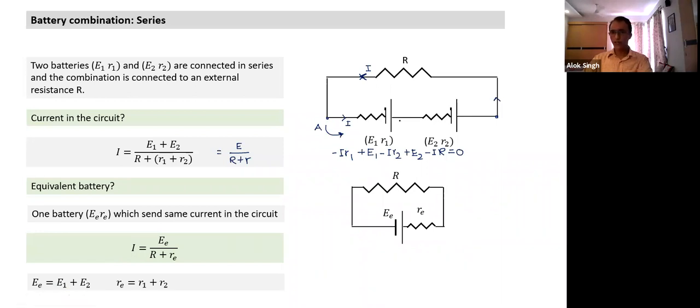And the equivalent resistance, since they are connected in series, is nothing surprising. These results are not very surprising, but we get a kind of proof. So when batteries are connected in series, EMF gets added up if they are in the same sense, and the internal resistance is the sum of the internal resistances.